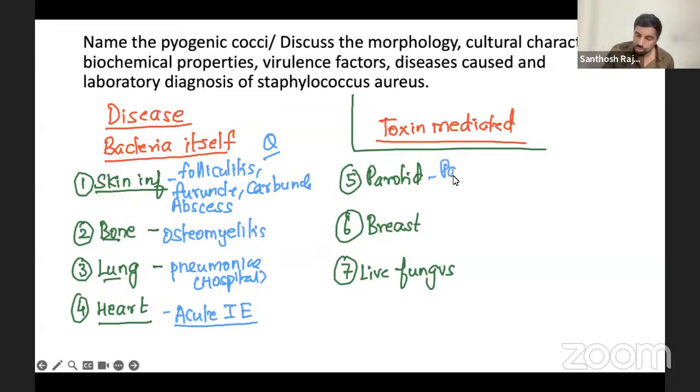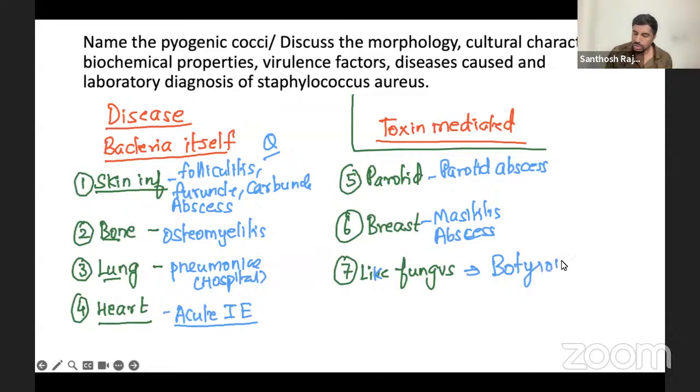Parotid, you know that it is the most common cause of parotid abscess, also normal parotitis. In breast, of course, most common cause of mastitis and also abscess. Anywhere the word abscess comes, you remember only Staphylococcus aureus. It is like a fungus, the disease name is called Botryomycosis. This question also will be asked. Botryomycosis is not a real fungus. It is basically due to Staphylococcus. Even E. coli can cause it, but you remember this is one of the main causes. So these are the common things you will see with the disease caused directly.